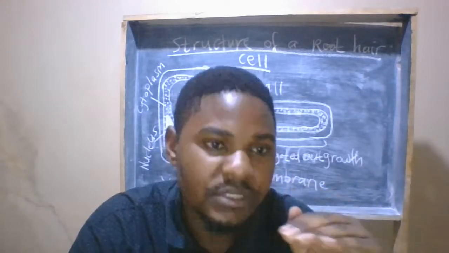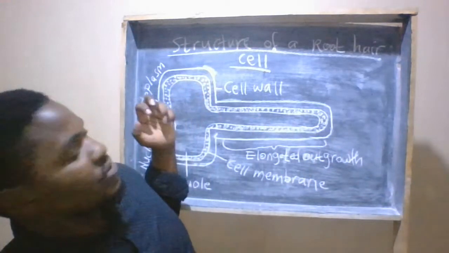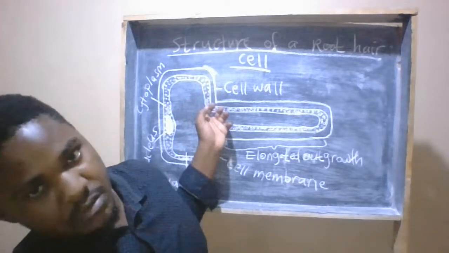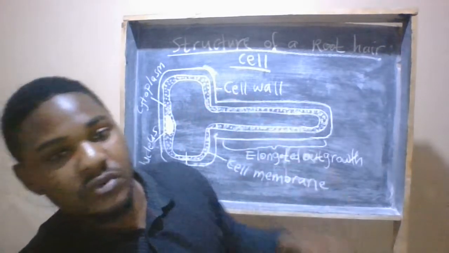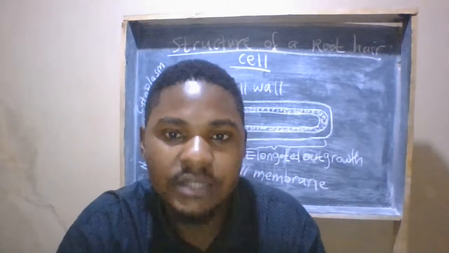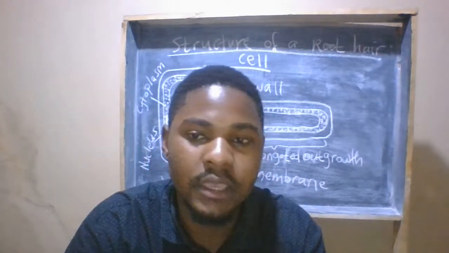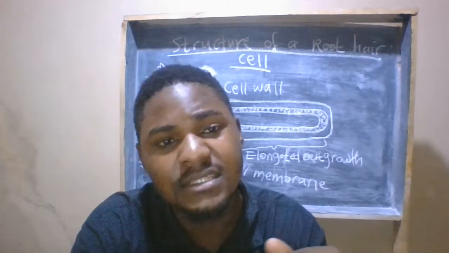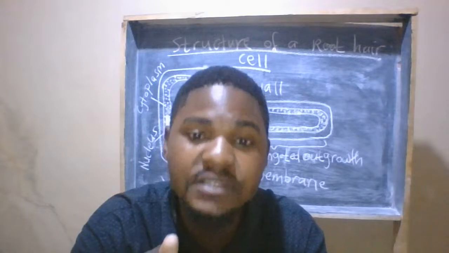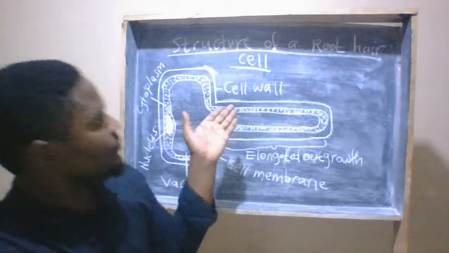Due to the high concentration of mitochondria in this root hair cell, more energy is provided for active absorption or transport of mineral salts. In addition to that, the root hair cells are numerous, which further increases their surface area.